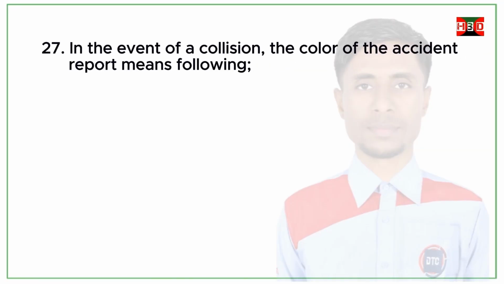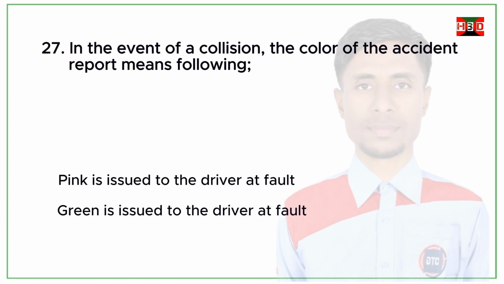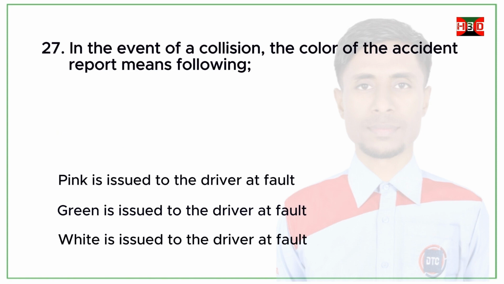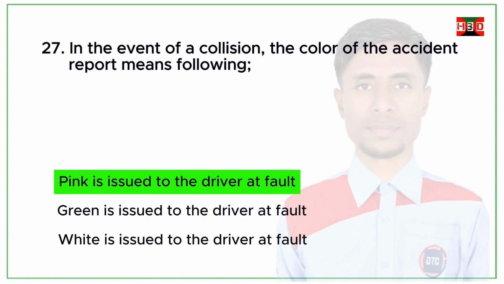In the event of a collision, the color of the accident report means the following. Pink is issued to the driver at fault. Green is issued to the driver at fault. White is issued to the driver at fault. Correct answer. Pink is issued to the driver at fault.